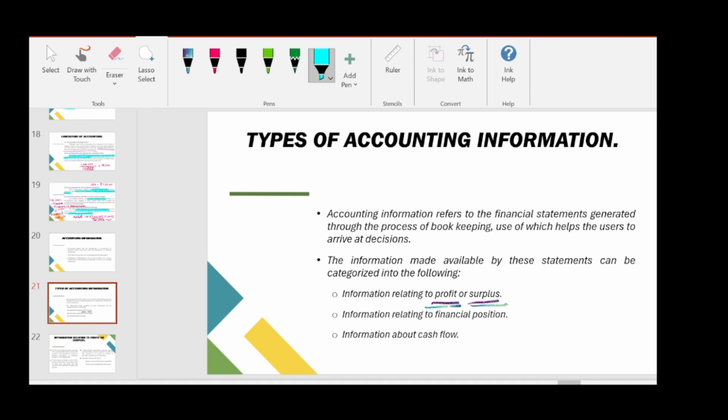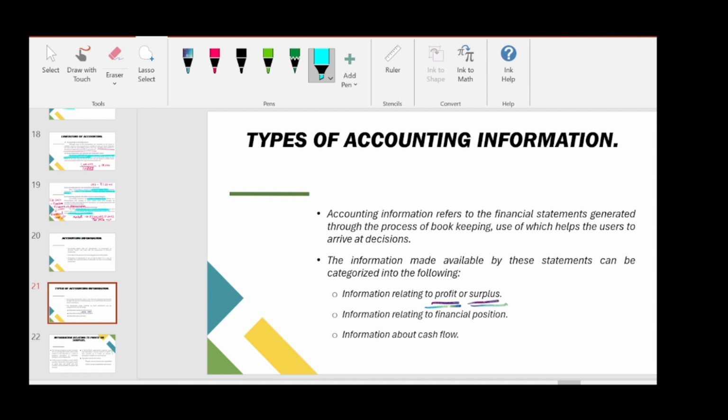So guys, profit and surplus both are similar terms, but the usage will differ. For example, we have many organizations surrounding us. There are profit making organizations and there are non-profit organizations.